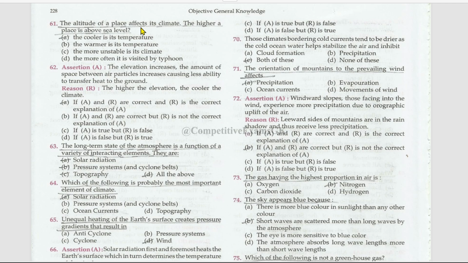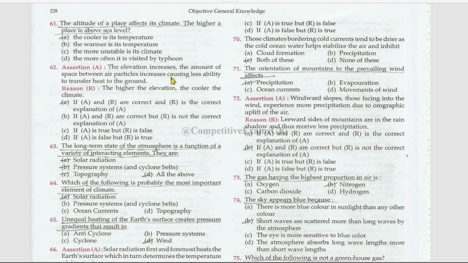The altitude of a place affects its climate. The higher a place is above sea level, the cooler its temperature. Next, assertion and reason. The elevation increases. The amount of space between air particles increases, causing less ability to transfer heat to the ground. The higher the elevation, the cooler the climate.